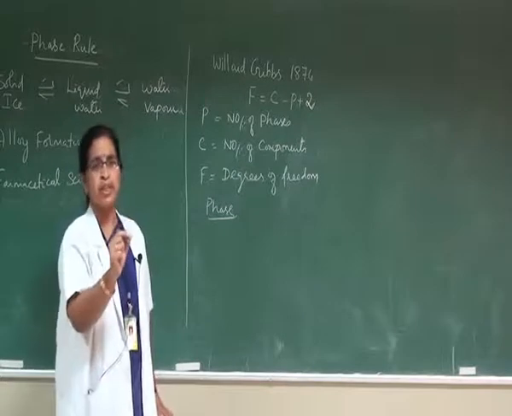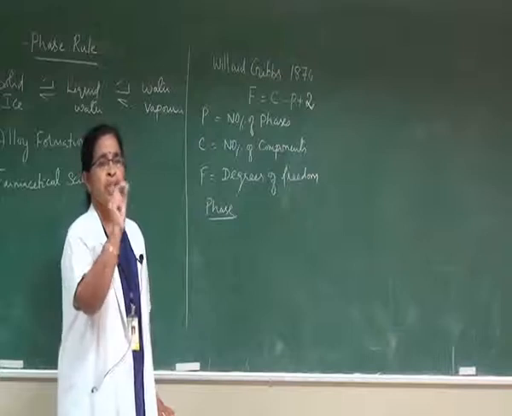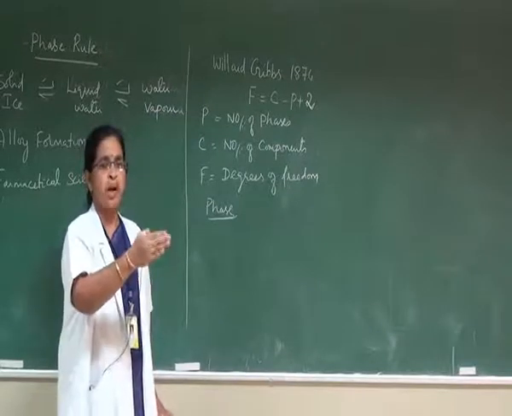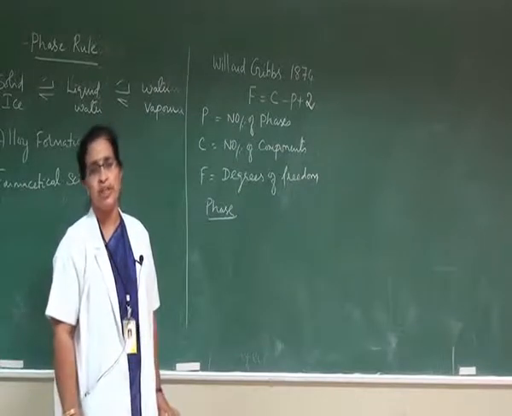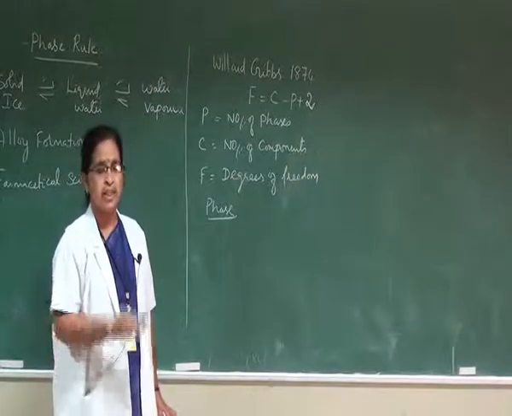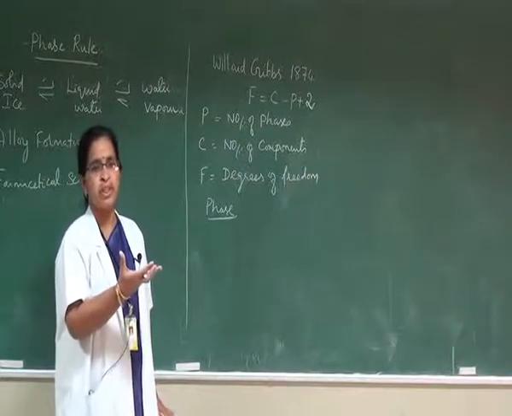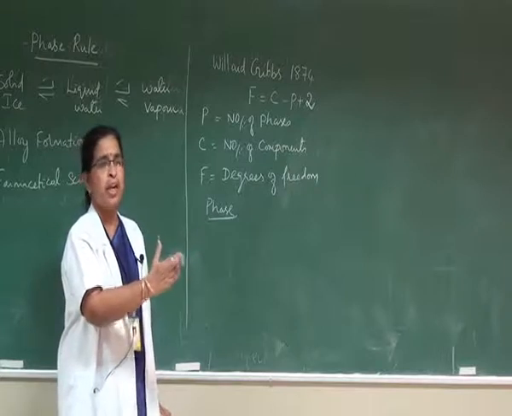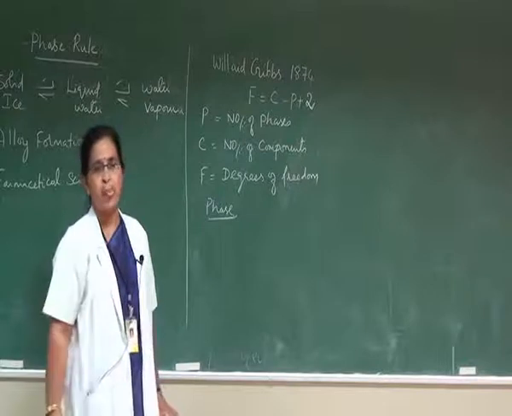Each phase in a heterogeneous system can be considered as a homogeneous part of that heterogeneous system, which is separated from other parts of the system by definite boundaries. There is always a boundary between different phases.